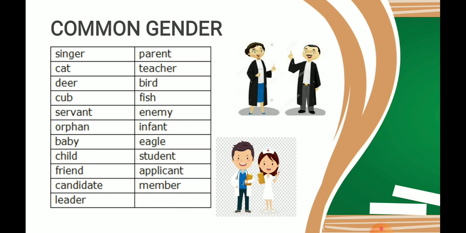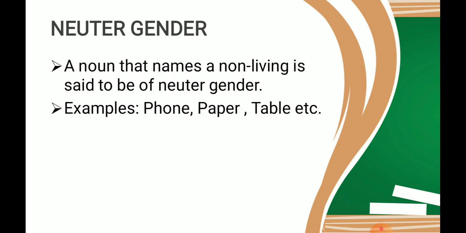So, the common genders are the nouns which can be male or female. Now coming to neuter gender. A noun that names a non-living thing is said to be of neuter gender. N for neuter, N for non-living.